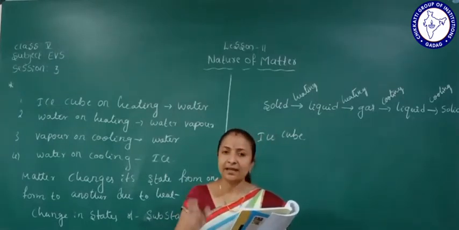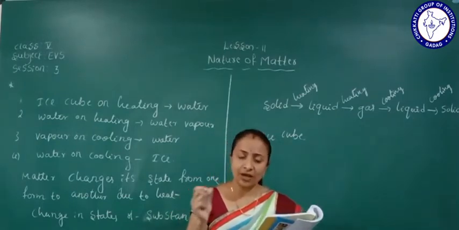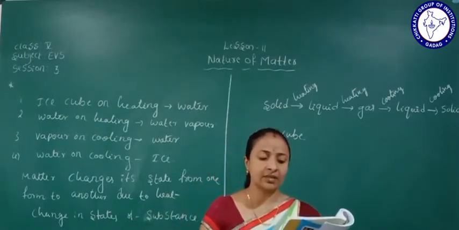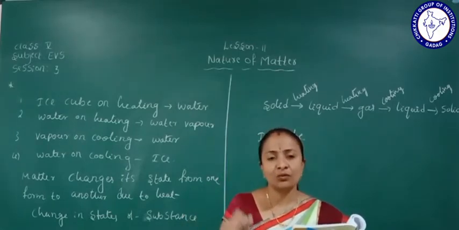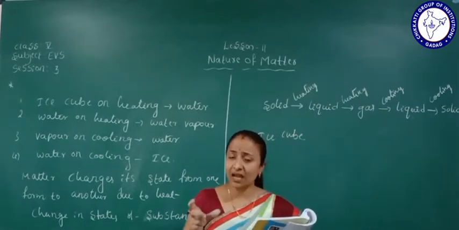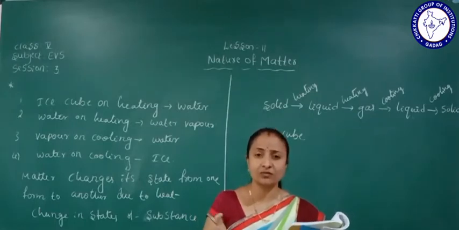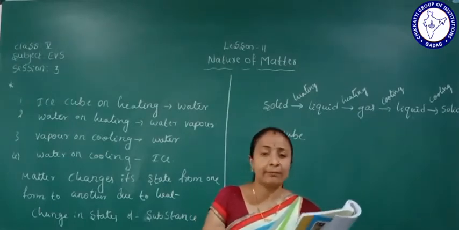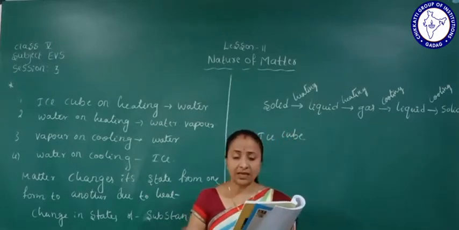Why is iron heated? Think and write, they have given here. Iron and other metals become soft, so that is why iron is heated. Iron is a very hard material, but when we heat it, it becomes soft, so we can bend it into the required shape. Okay, so this is an activity.